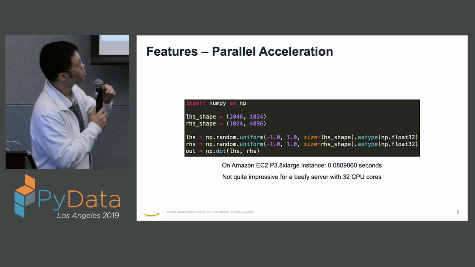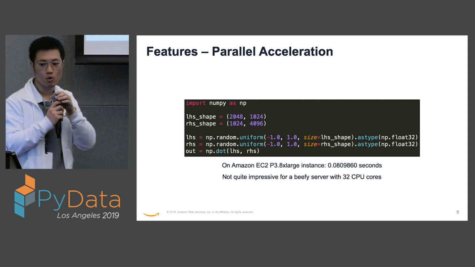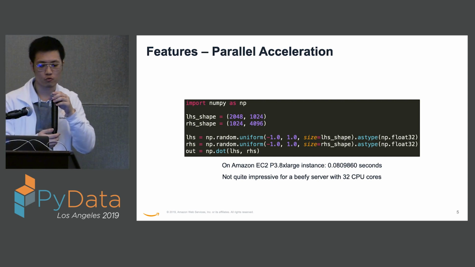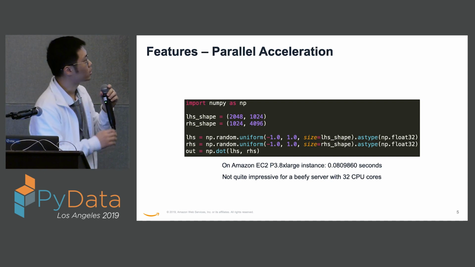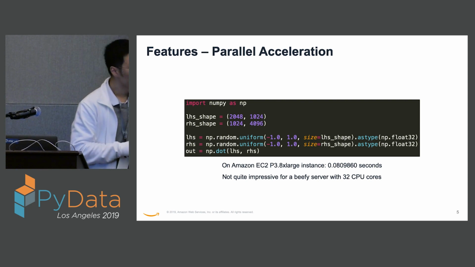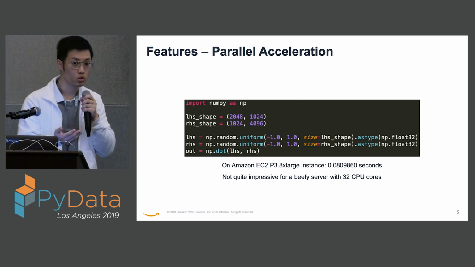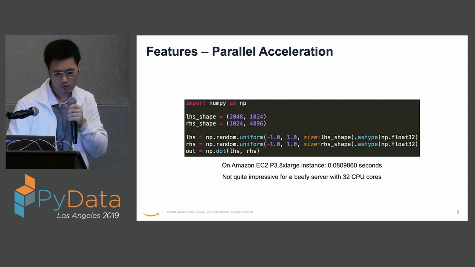We initialize two random tensors as left-hand side and right-hand side, and we're trying to perform a dot product between them. We tested on a really beefy server on AWS EC2, and this server has 32 CPU cores, which is already quite beefy, very powerful.